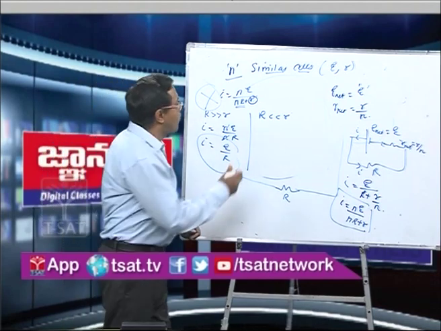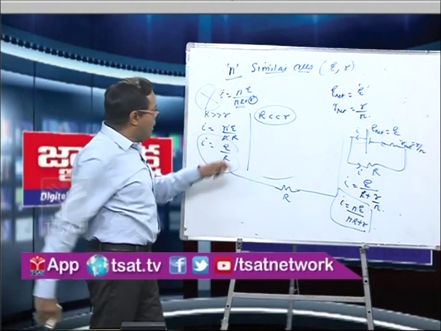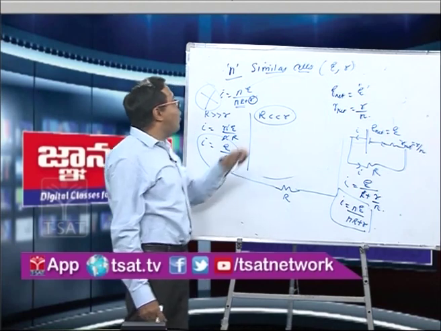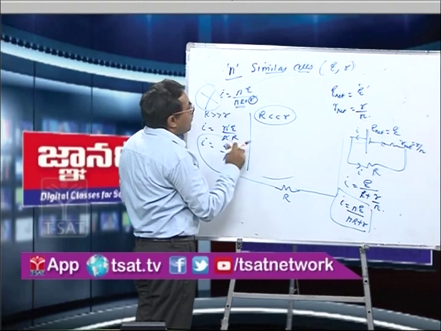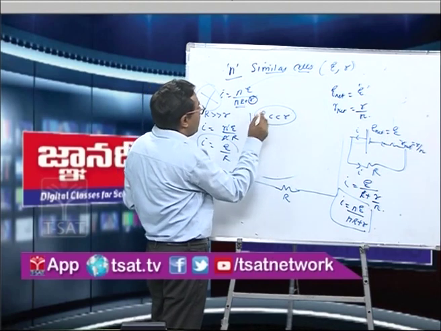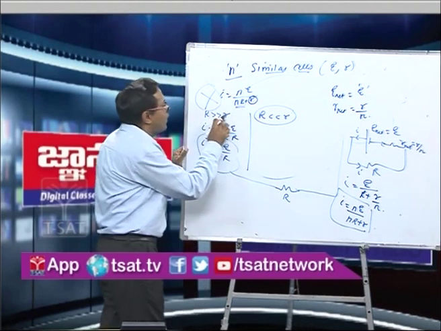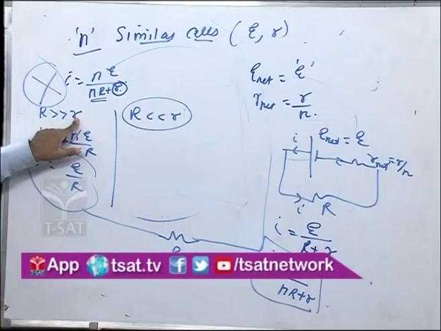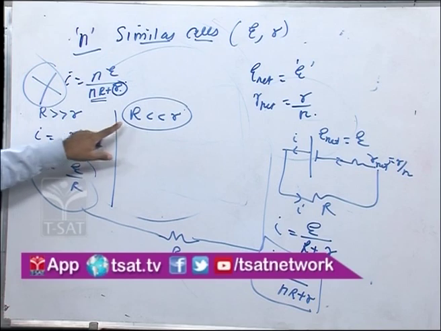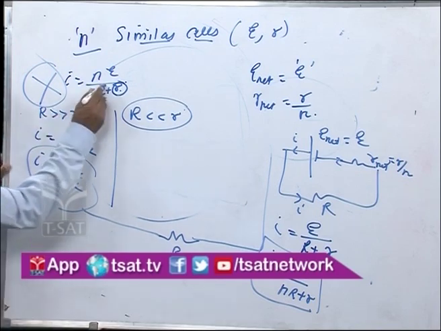Now what will happen in the second case? Let us go for the second case. If the capital R is much less than small r, then R is very small and you can remove it.